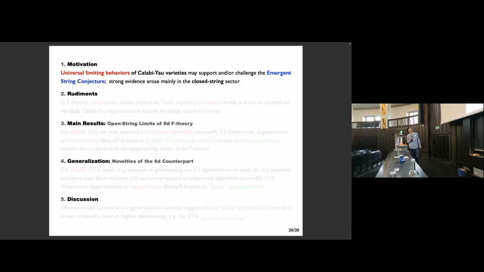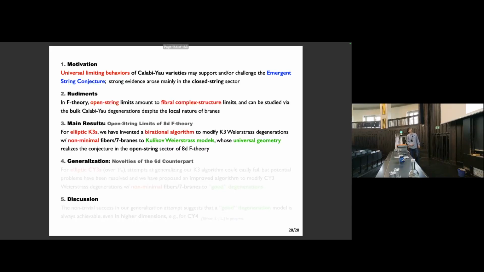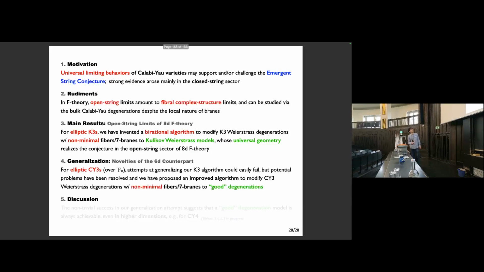Universal limiting behaviors of Calabi-Yau varieties may support or challenge the emergent string conjecture. And in F-theory, open string limits are fiberwise complex structure limits and can be studied via the bulk degenerations. So for the limits of 8D F-theory, i.e. for elliptic K3s, we've invented a birational algorithm to modify degenerations with non-minimal fibers to Kulikov-Weierstrass models, and we've clarified the universal geometry to address the conjecture.